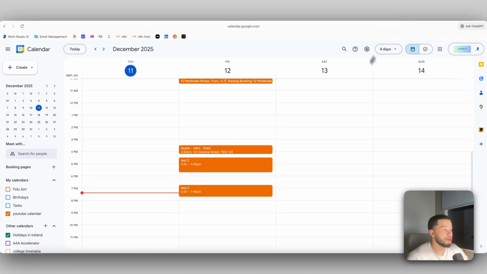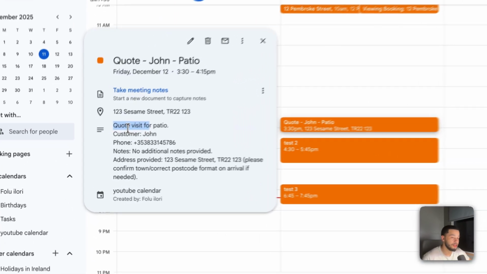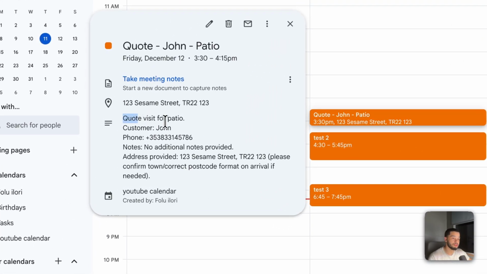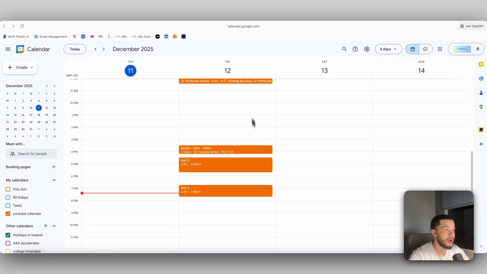We can see over here now in the calendar, if we jump in here, it gives us the direction to the house, puts that in the location section, and in the notes section of the event it says quote visit for John, customer, phone, notes, no additional provided, and the address provided is the actual address. It gives John everything he needs to know for that quote so he can go and visit this property without having to do anything.